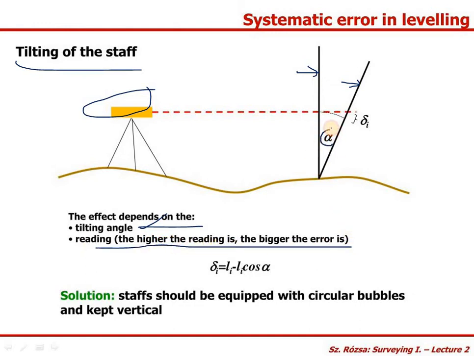We can apply alpha here and this is sigma I in these places. So the staff should be equipped with circular bubbles and kept vertical. This is to rectify the staff, and generally by seeing the measurements from the staff it will be clear.